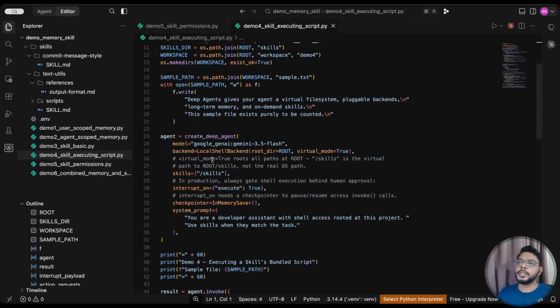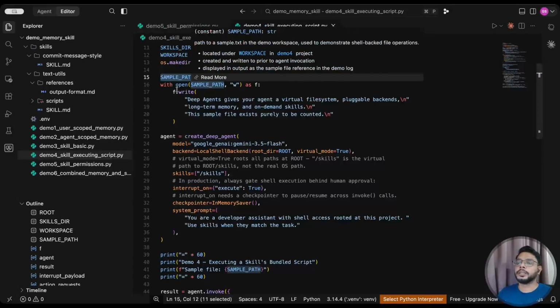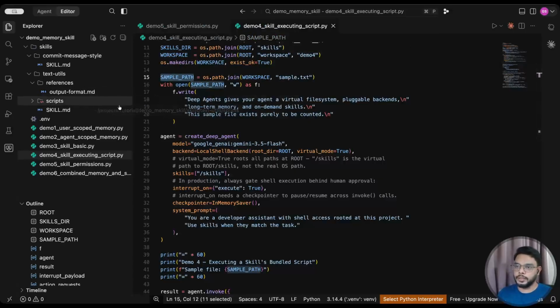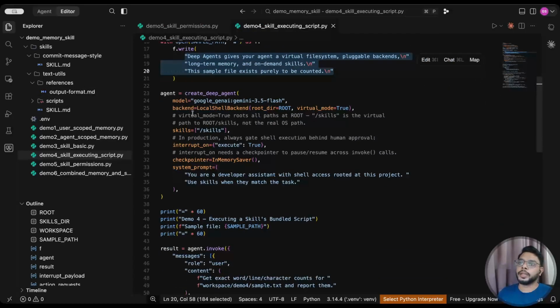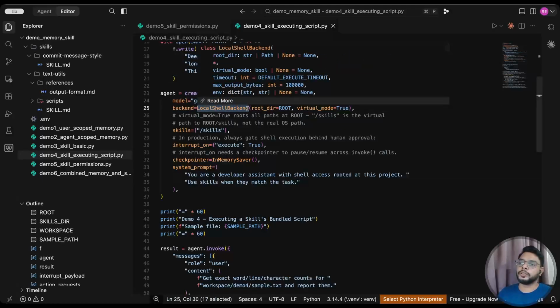So you can see I've created one sample path, which is going to write some text file. So this is the text file I'm writing here, and I'm creating one agent, and I have given it local shell backend. So if you remember in my last video, I explained file system backend and local shell backend. File system backend can read the file, whereas local shell backend can execute custom commands as well.